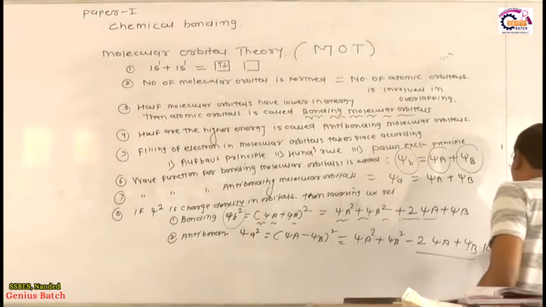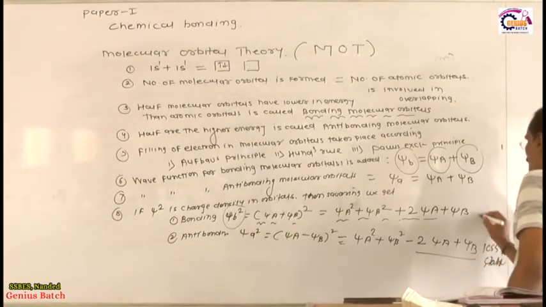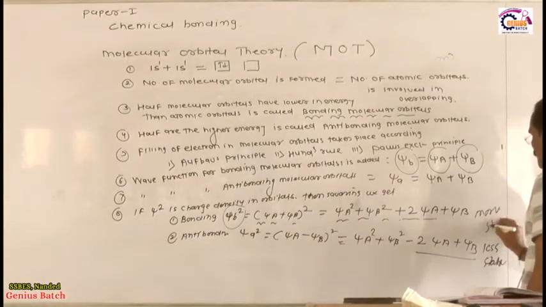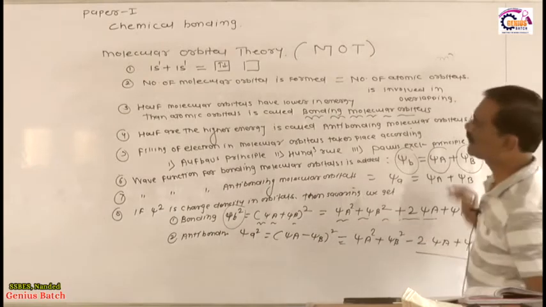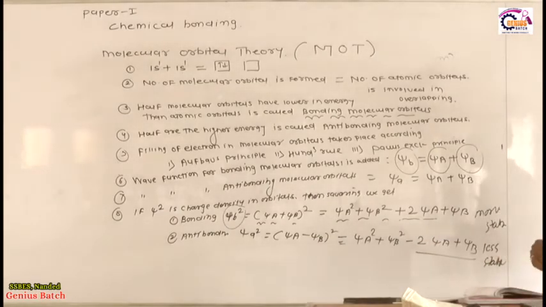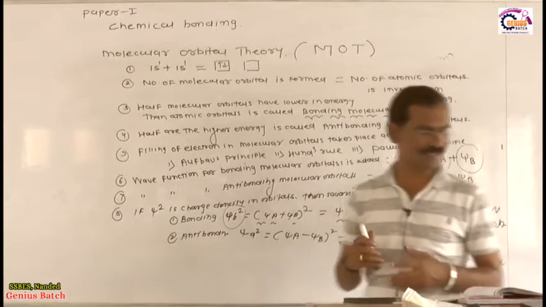Dear student, the bond from the bonding orbital is more stable because the area of this orbital is increased by this phenomenon. So these are very interesting postulates.